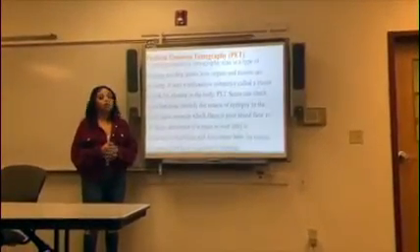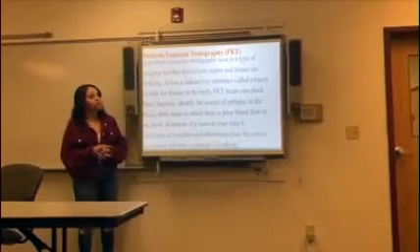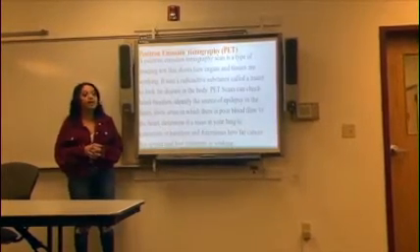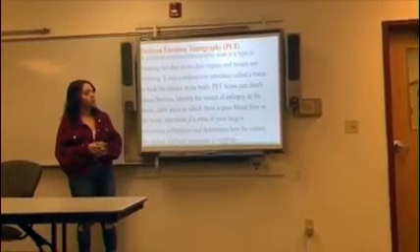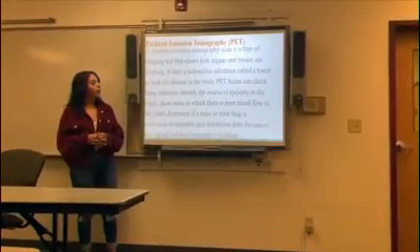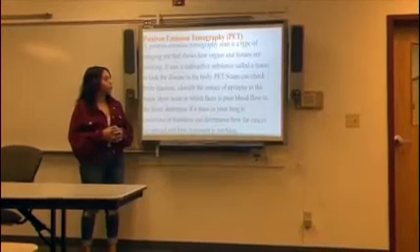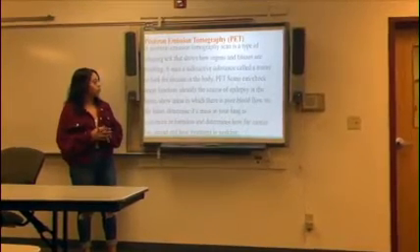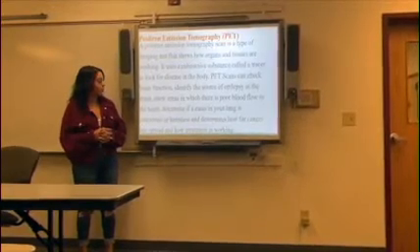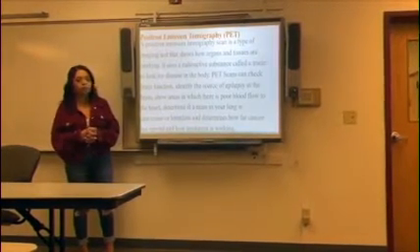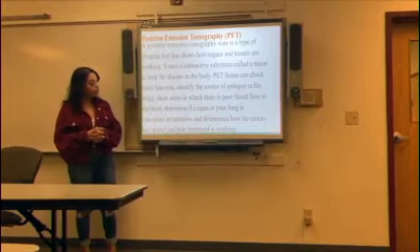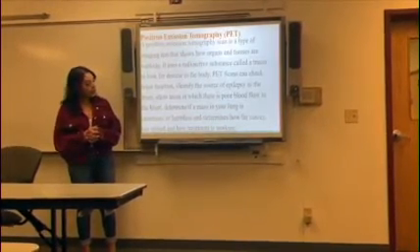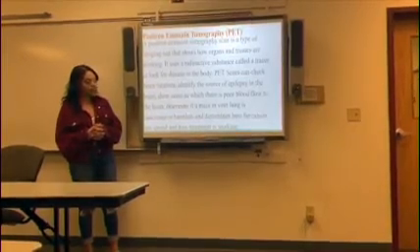The second type of neuroimaging is positron emission tomography, PET. A positron emission tomography scan is a type of imaging test that shows how organs and tissues are working. It uses a radioactive substance called a tracer to look for disease in the body. PET scans can check brain function, identify the source of epilepsy in the brain, show areas in which there is poor blood flow to the heart, determine if a mass in your lung is cancerous or harmless, and determine how far cancer has spread and how treatment is working.